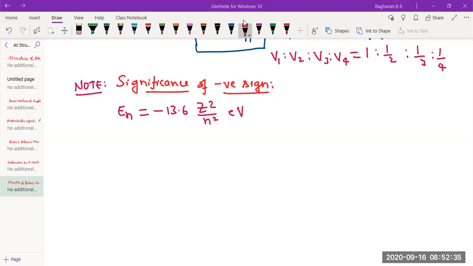If we take that, then velocity will not be proportional to 1 by n. Angular momentum is mass into velocity into radius, that is equal to nh by 2 pi. So n is in the numerator, but when we take velocity, it will come to the denominator. So it's changing the equation.